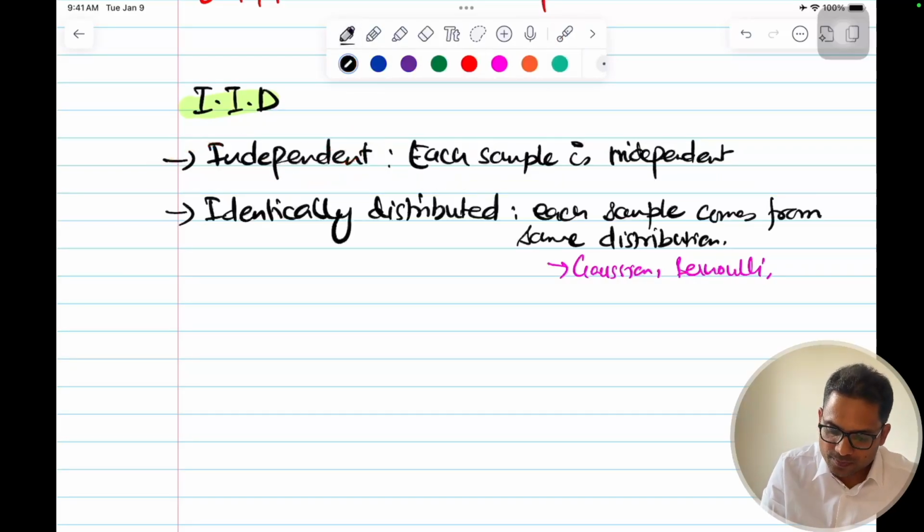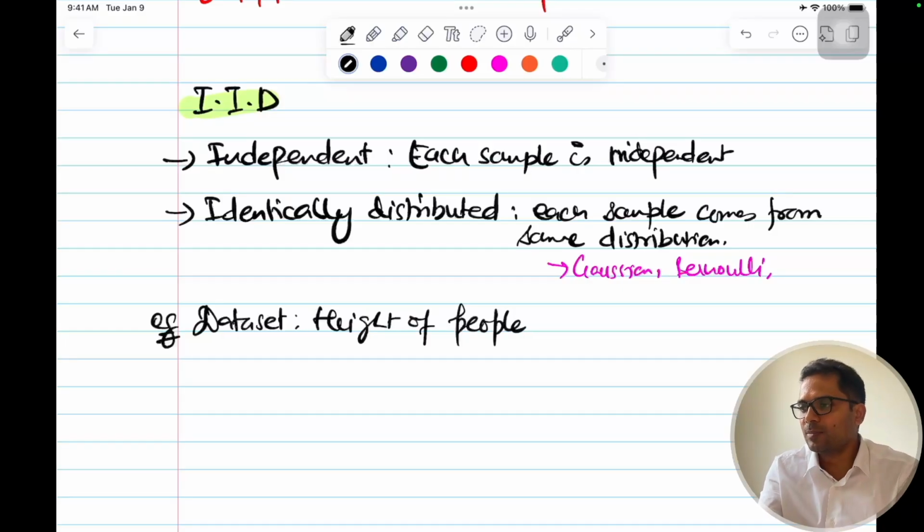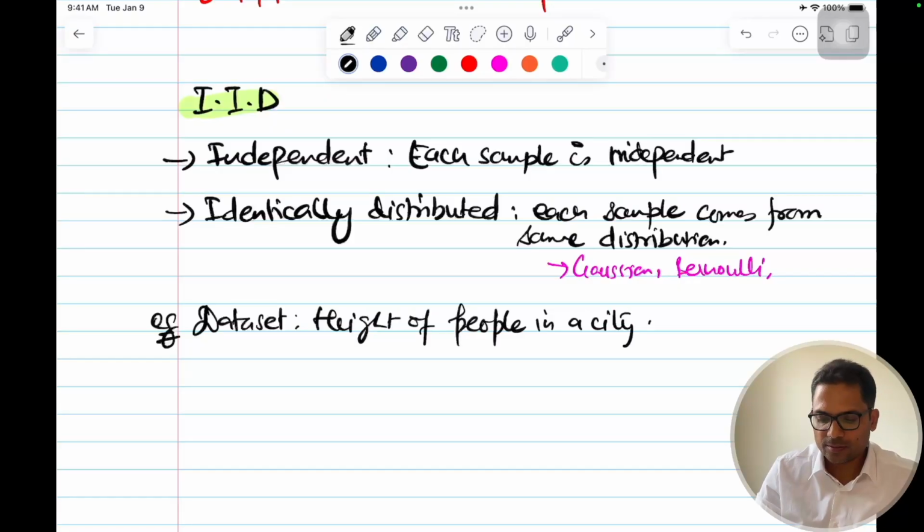For example, if I have a data set that has the height of people in a city or something, okay, so the sample of heights, so what does independence mean?